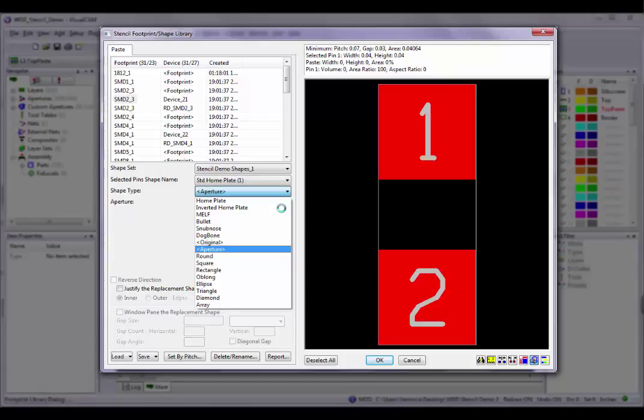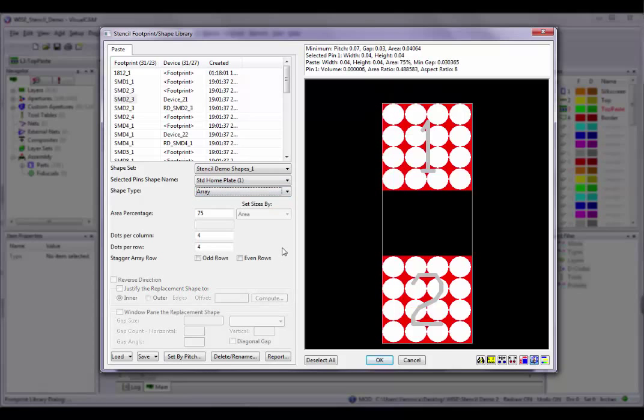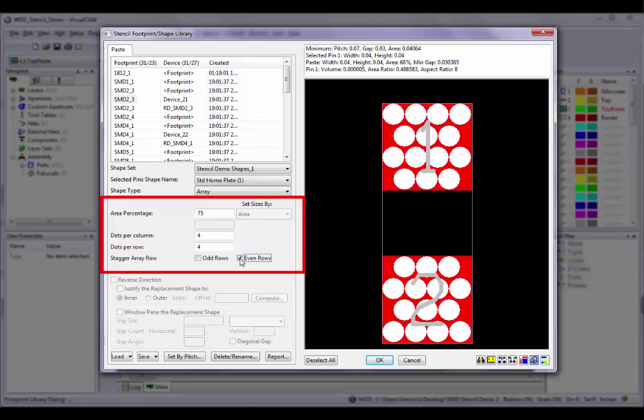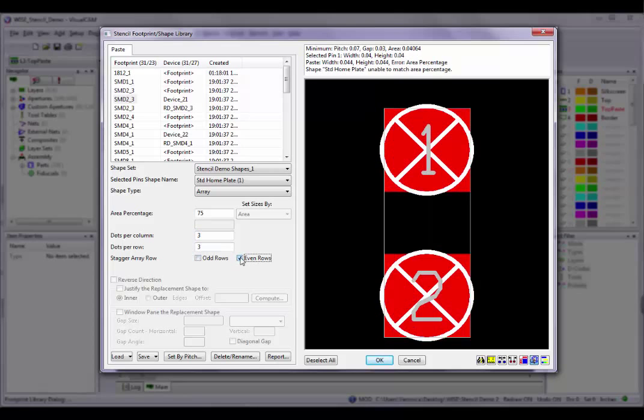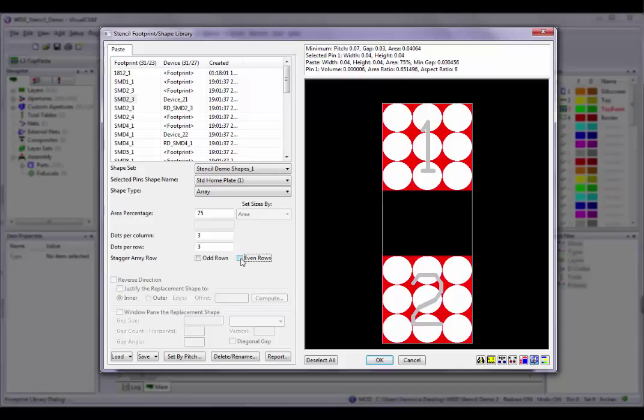Choosing aperture means an aperture previously created or loaded into the VisualCAM aperture list will be selected. Array creates a pattern of dots based on the extents of the source flash, and 3 parameters are required for this shape rule: area percentage, dots per column, and dots per row. Optionally, you can stagger the dots on odd or even rows. The size of the dots is computed to meet the area percentage requested. The dots are spaced evenly with the same distance between the dots and the extents of the original shape. Note that if the area percentage is so great that the dots overlap, then the dots will also extend outside the extents of the original shape.